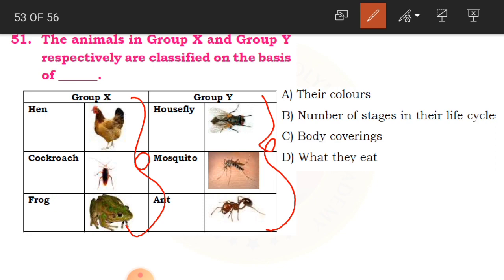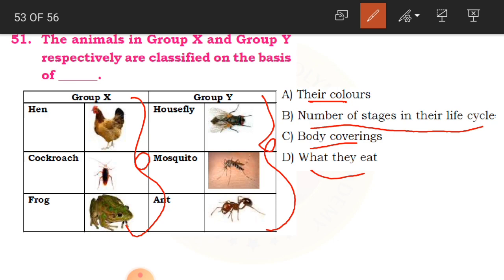Like, on what basis are they divided, whether because of their colors, A option, or because of the number of stages in their life cycle, or because of their body coverings, or what they eat. So there are four different categories.